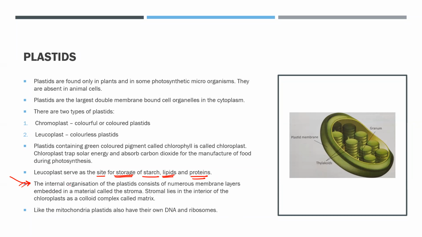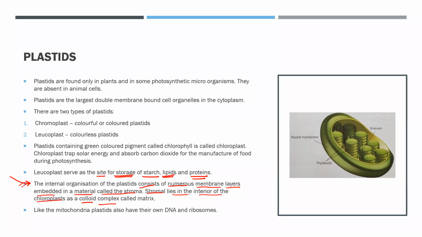The internal organization of the chloroplast, the portion inside the plastid, consists of numerous membranous layers embedded in the material called the stroma. The stroma lies in the interior of the chloroplast. The space inside the chloroplast is called the stroma.